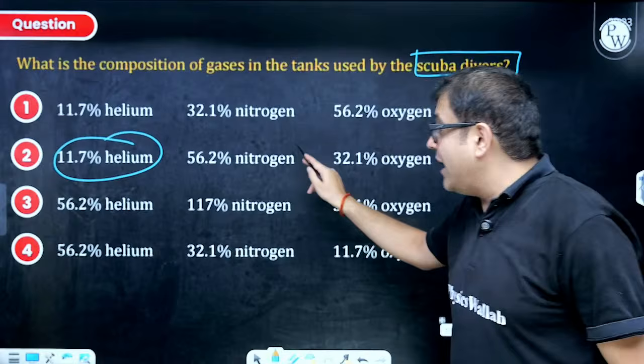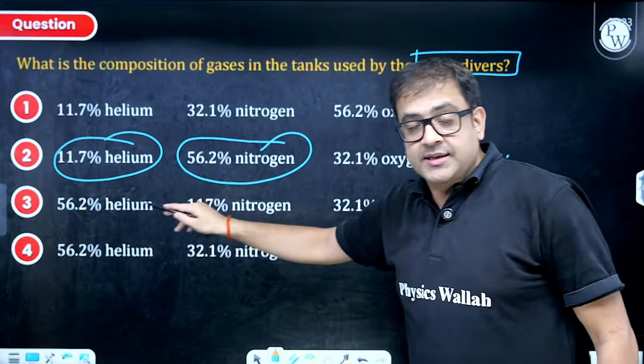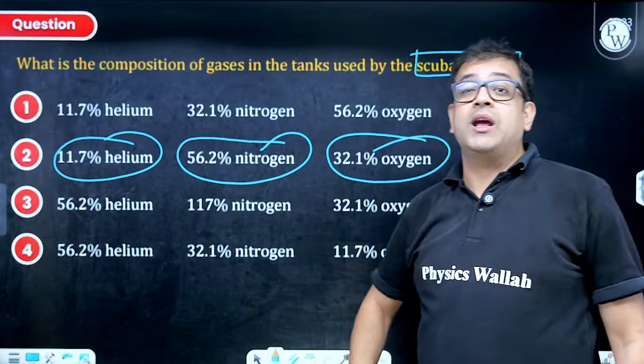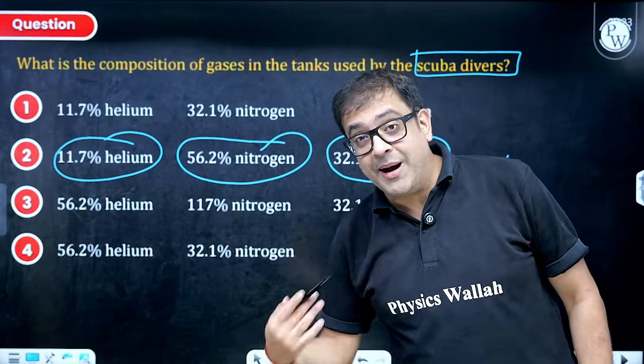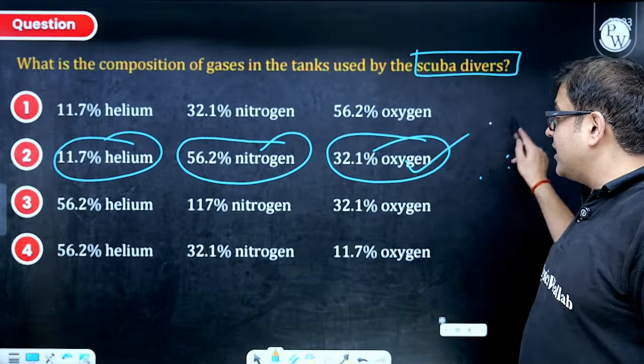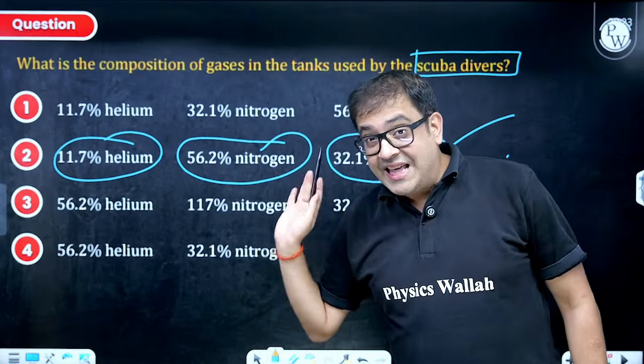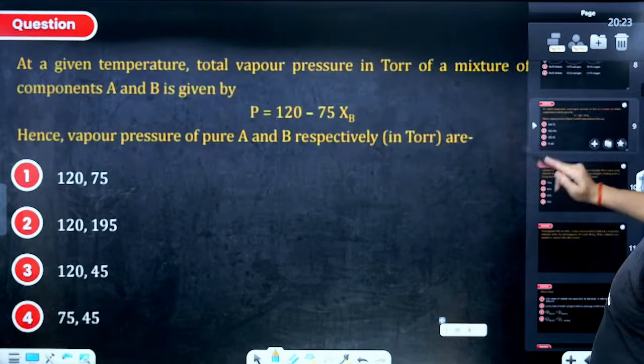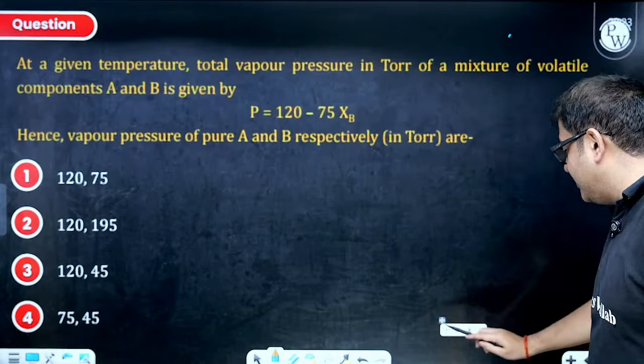So 53% is nitrogen, this is exact NCERT data, and 11.7% helium you add. Obviously around 56% is nitrogen only, and this is the gas which I require for our respiratory system, for our biological system. So this becomes the correct composition which is there in NCERT. So a very important NCERT conclusion of Henry's law, which brings us to the next question.